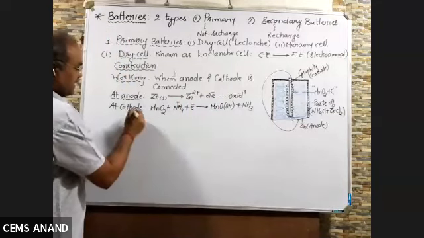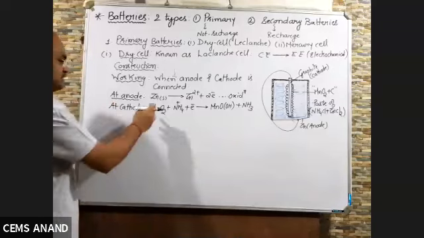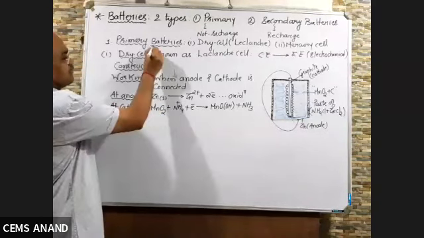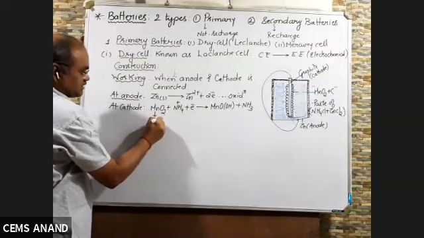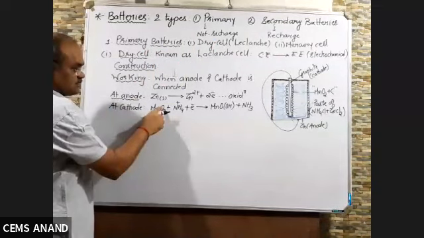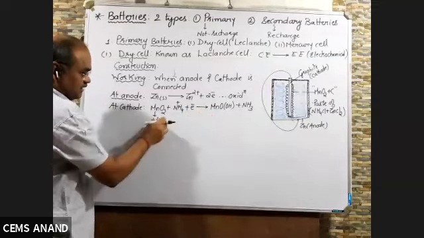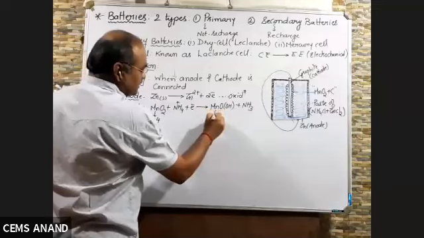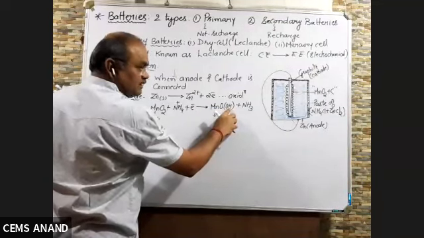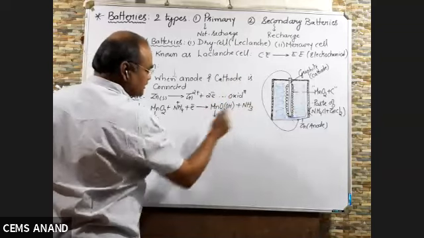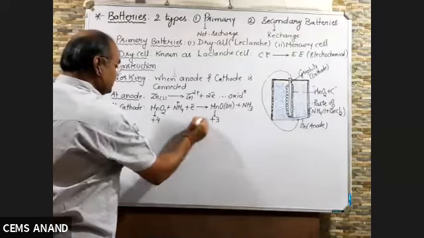So the net reaction, if you want to write it, you can write, otherwise no need to write it. The important point in this reaction, why it is primary, meaning not rechargeable, is this: if you see, the oxidation number of Mn is plus 4, oxygen is minus 2 into 2, minus 4, so minus 4 will go on the opposite side, plus 4. Here the oxidation number, minus 2 into 2, minus 4, from minus 4 remove 1, minus 3 will go on the opposite side, plus 3. So this is an important point, that plus 3